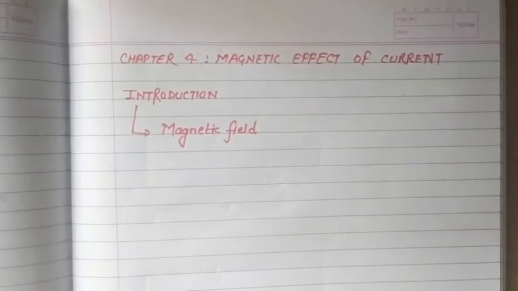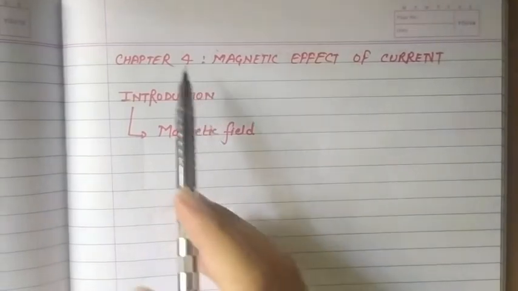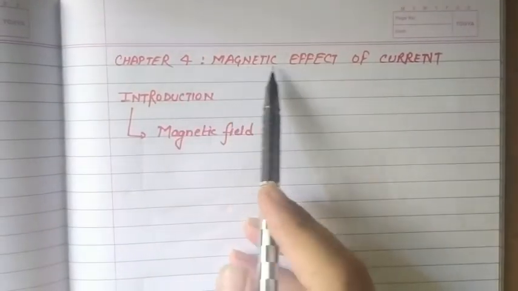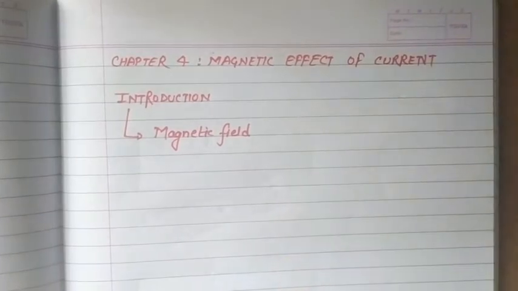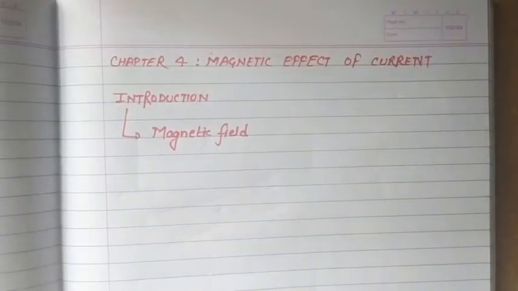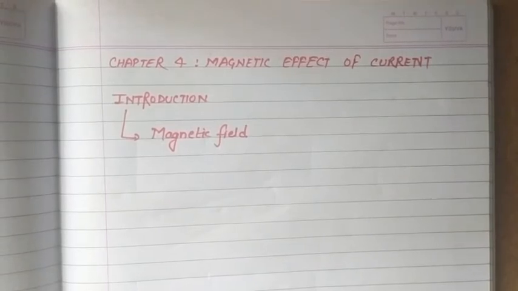Hello students, today in this video we are going to start chapter number 4, that is magnetic effect of current. As we are starting the magnetic effects, the very first topic or concept that we should know is about the magnetic field.